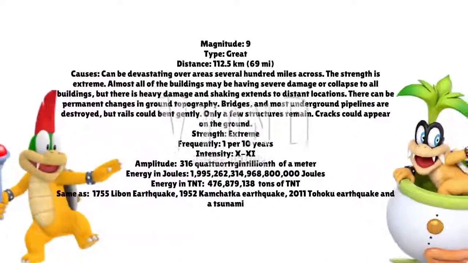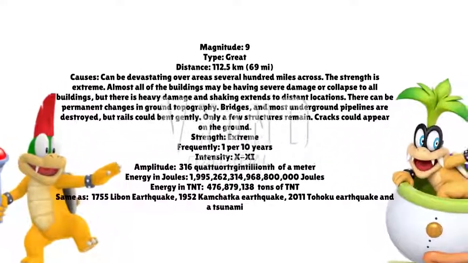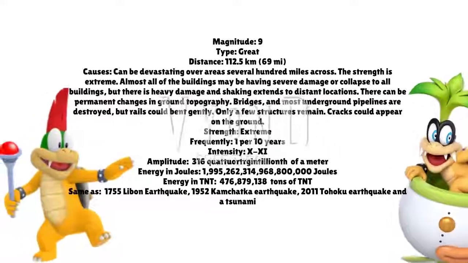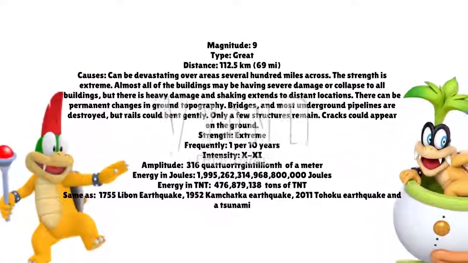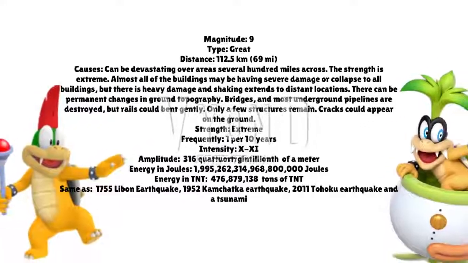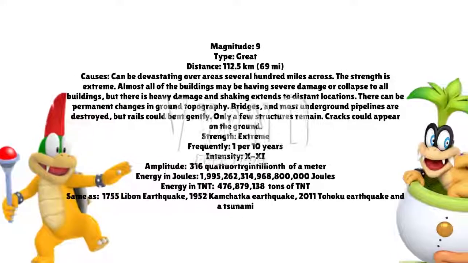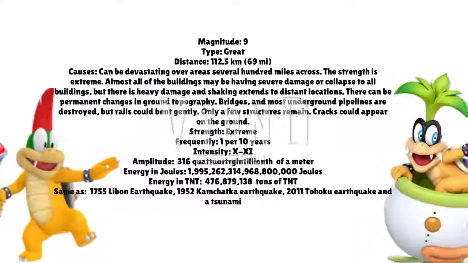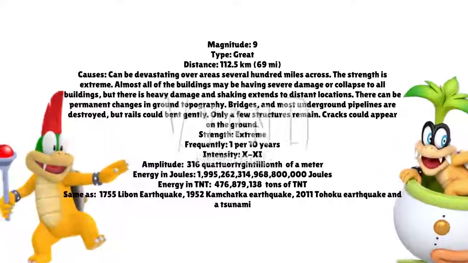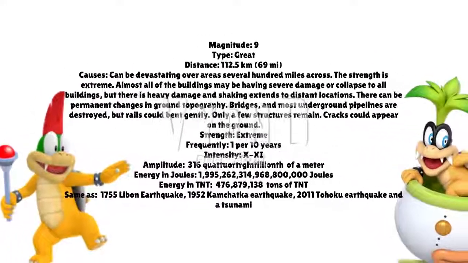If an earthquake has a magnitude of 9, its distance is 112.5 kilometers, or 69 miles away. Almost everything will be completely destroyed, causing near total destruction, and trees would have fallen down. With a Richter scale magnitude of 9, and with a Mercalli intensity of 11, it would be a great earthquake that can be devastating over areas several hundred miles across.